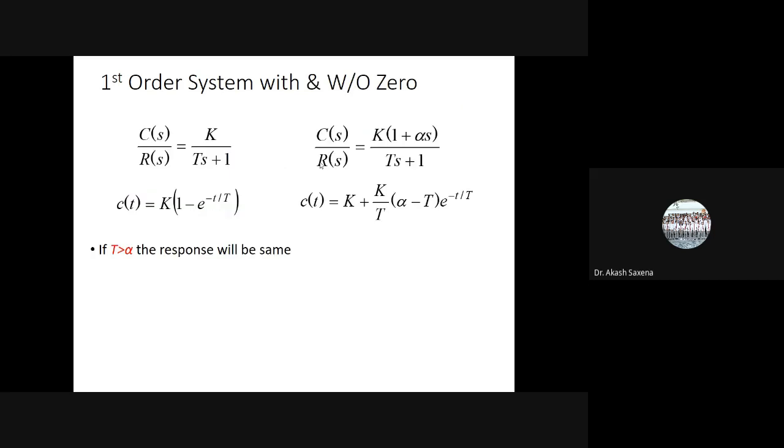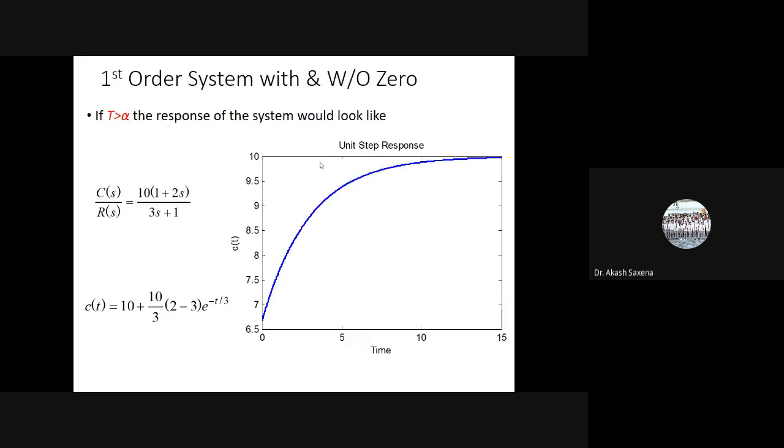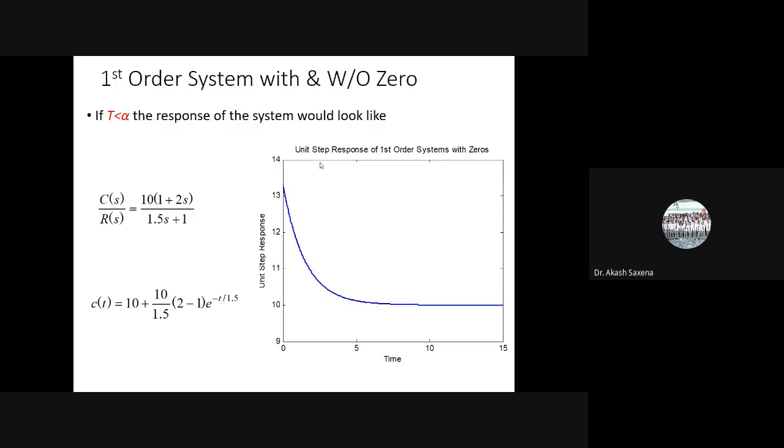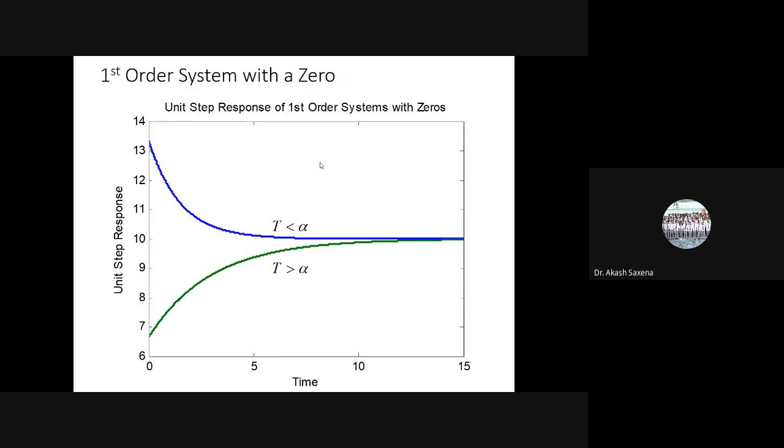Now without 0 also we can do, and with 0 also we can do. So if the value of this t is greater than alpha, the response will be the same, and it can be written as this. Now when t is greater than alpha, the system would look like, you can say, a unit response like this. When t is less than alpha, the unit step response of first order system will be like this.